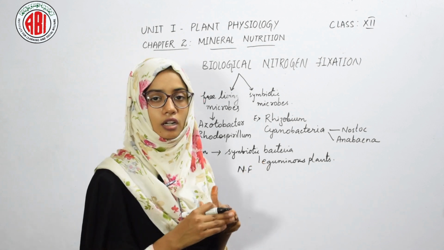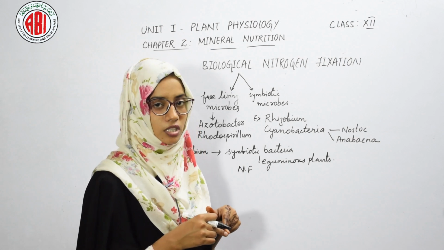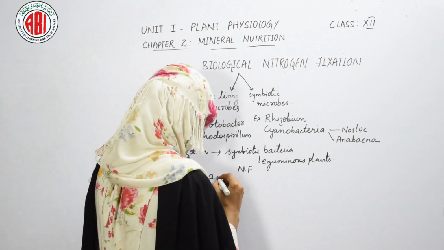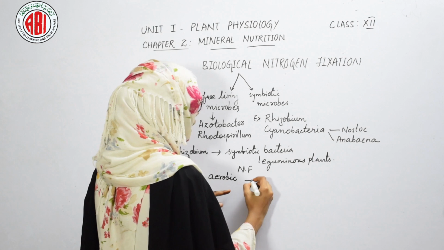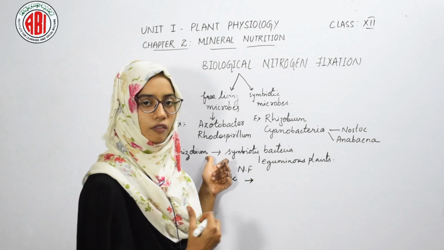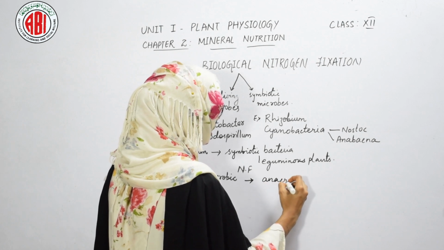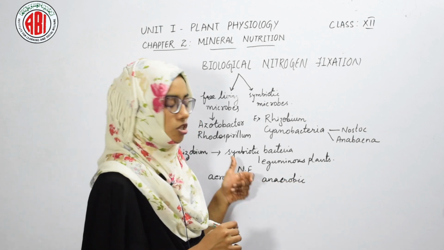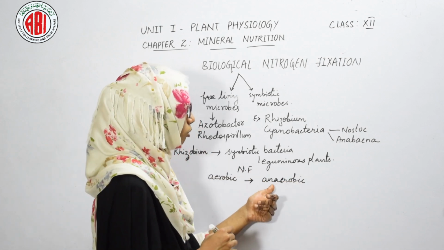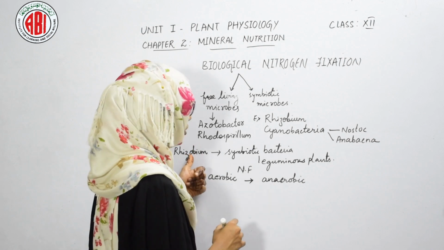If it is not carrying out nitrogen fixation, it will be in aerobic condition, but when it is involved in nitrogen fixation, it becomes anaerobic. So nitrogen fixation requires anaerobic condition for the Rhizobium.